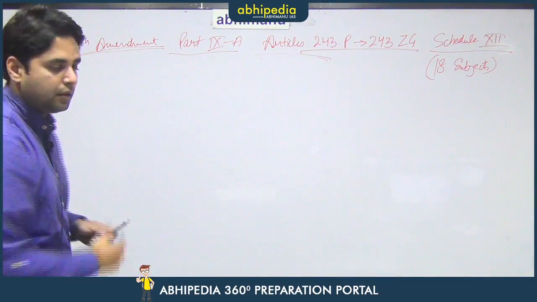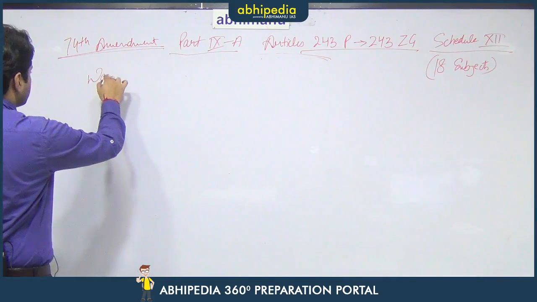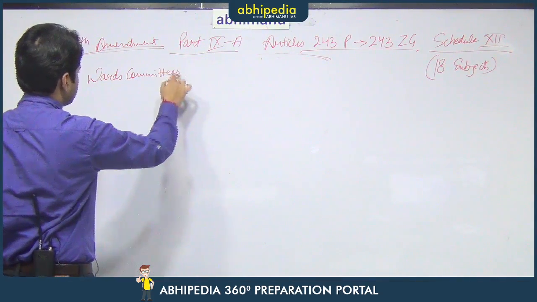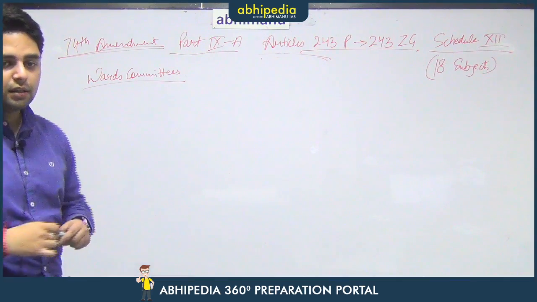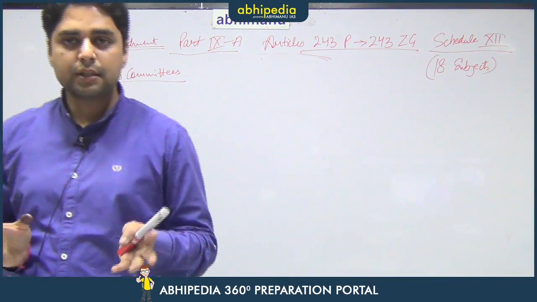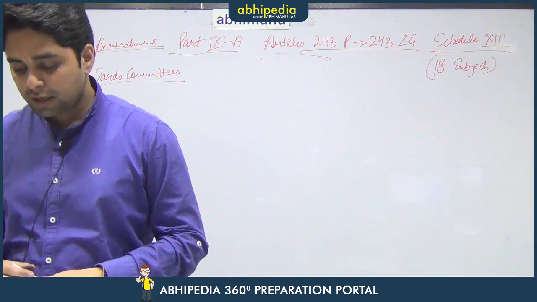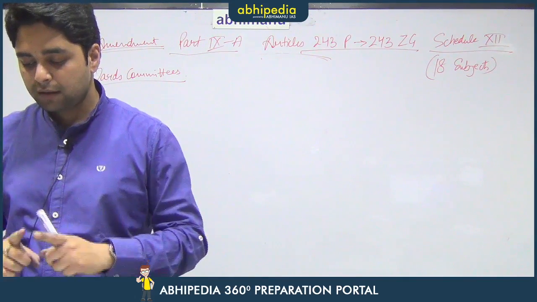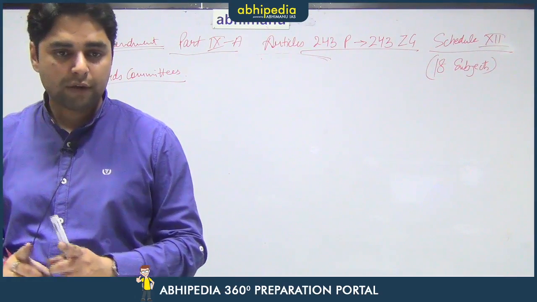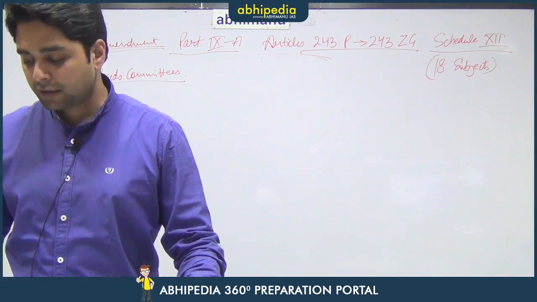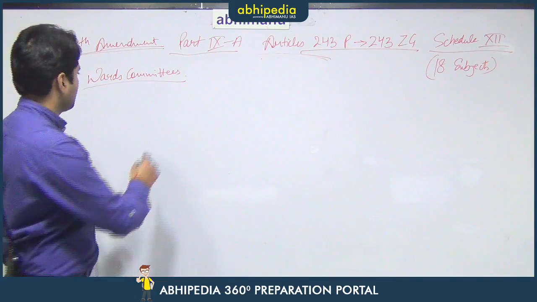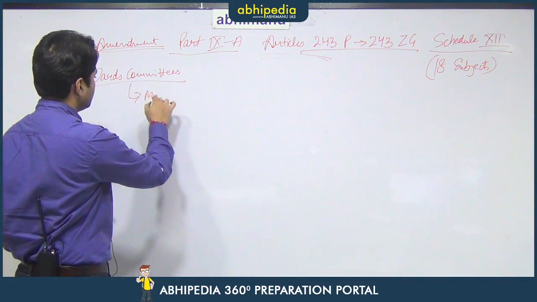After that, there are certain wards committees. There is a provision for wards committees. Now, these wards committees, so there are various constituencies in a city which are known as wards, and wards committees consist of one or more wards, and they should have a population of more than 3 lakh. So, 3 lakh or more population if there is in a municipality,